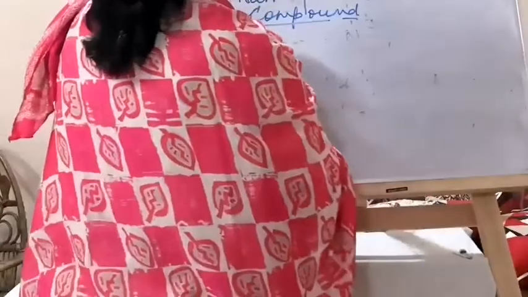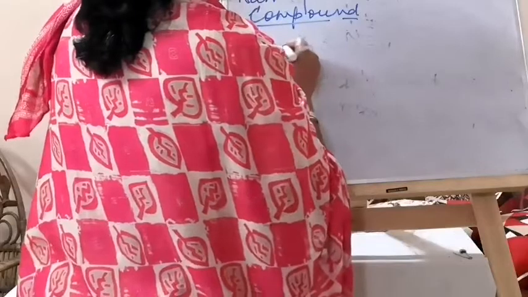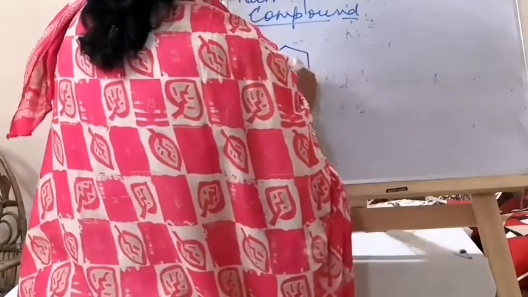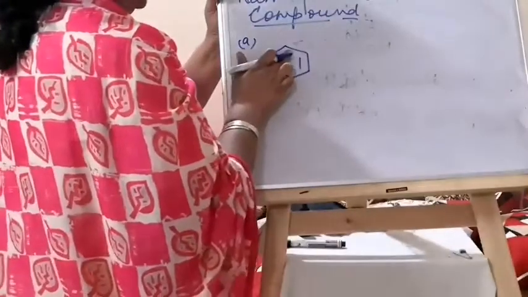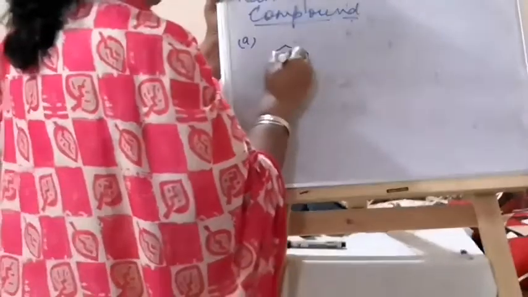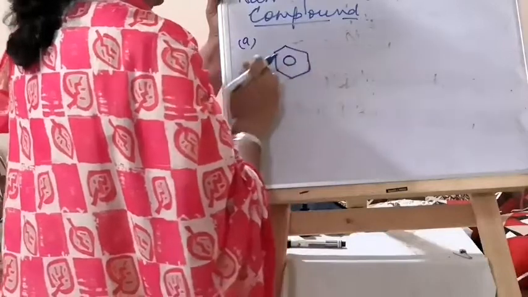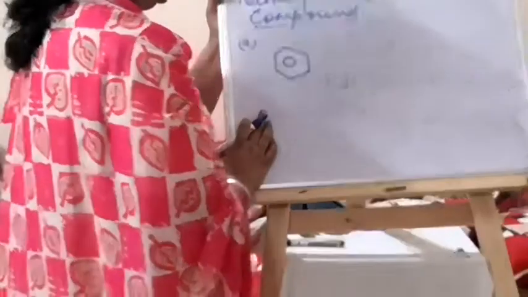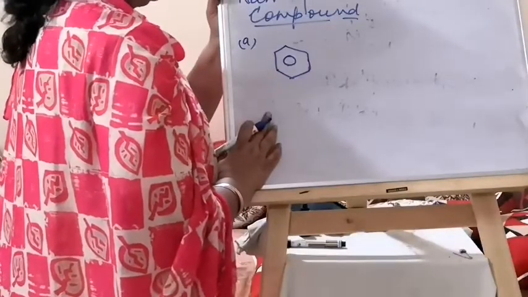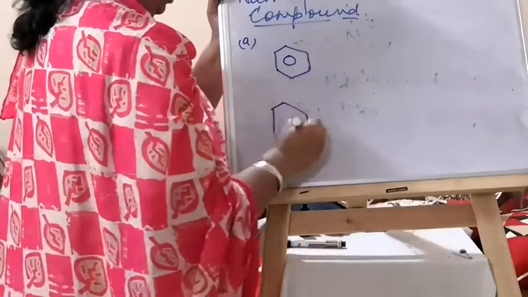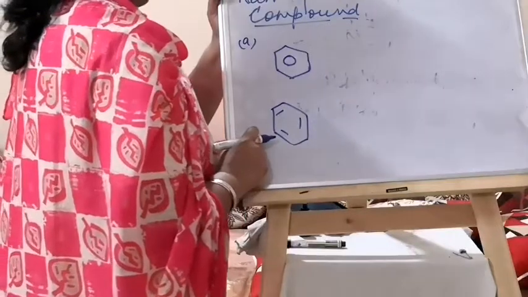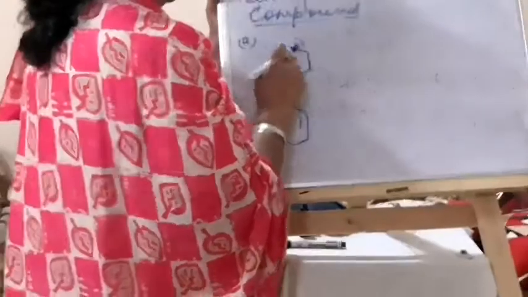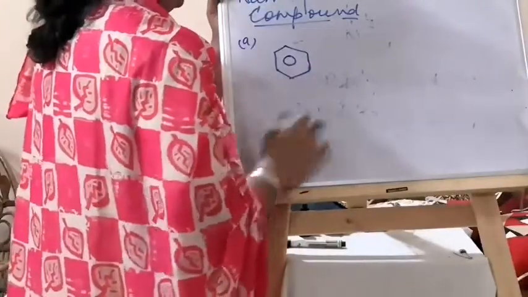So first example, in place of 3 double bonds, you can draw one circle also. Later on I will teach why we can write a circle inside instead of 3 double bonds present alternatively on the carbons. So this way also we can write.